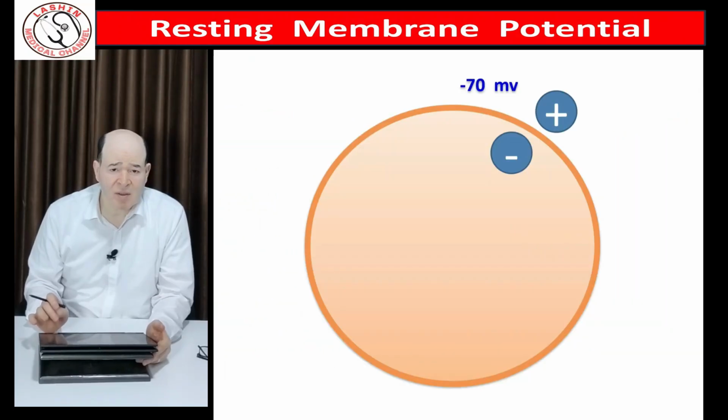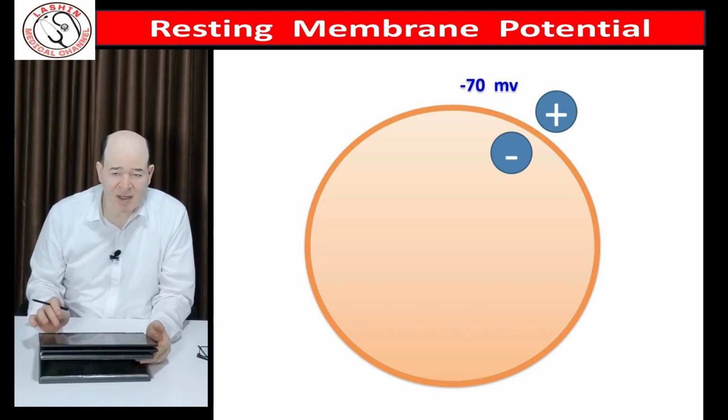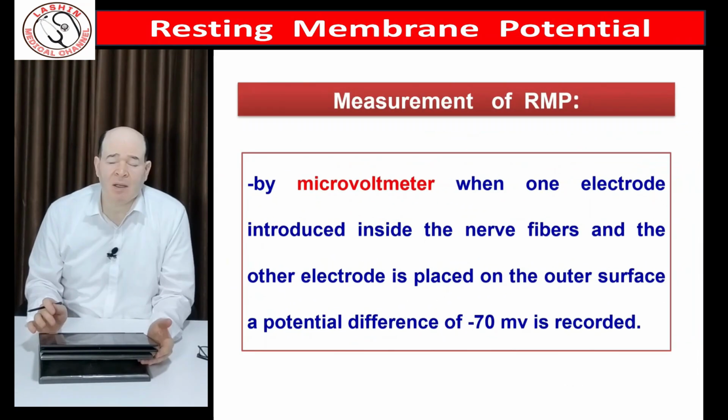Why? Because by convention we put the charge of the inside of the cell in front of the value of the potential. So when we say the potential difference is minus 70 millivolts, this means that the difference is 70 millivolts and the inside is negative and the outside is positive. This is the unstimulated state in biology.